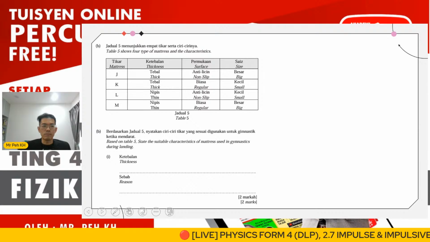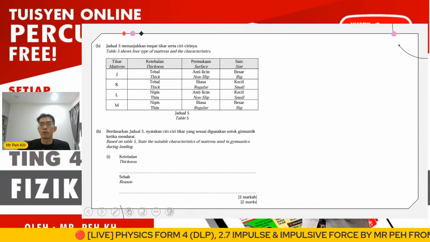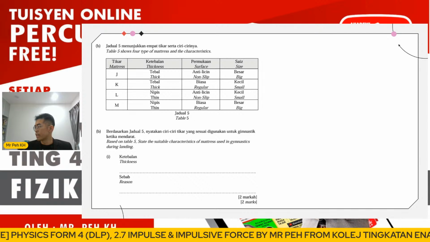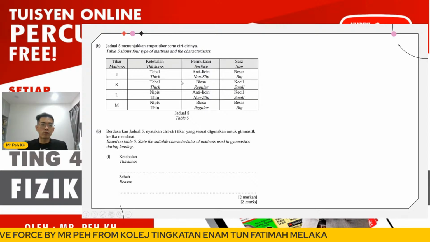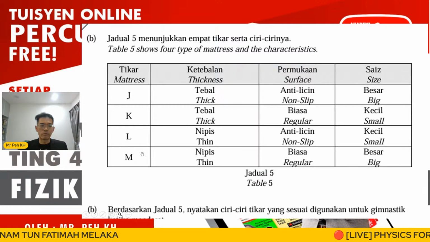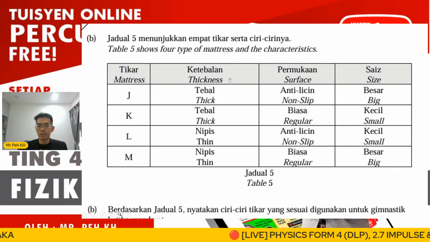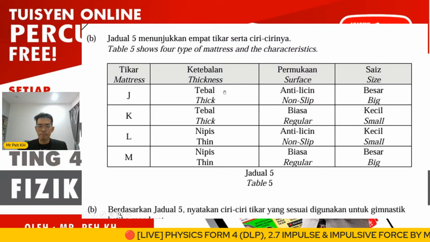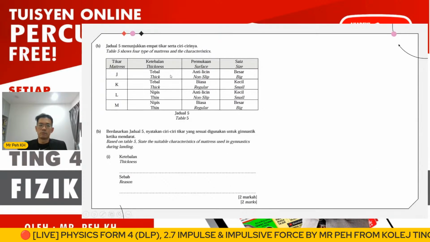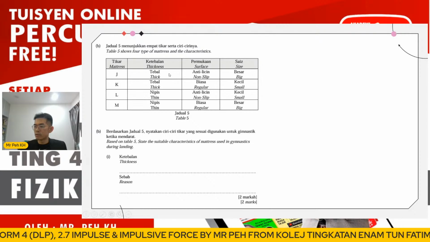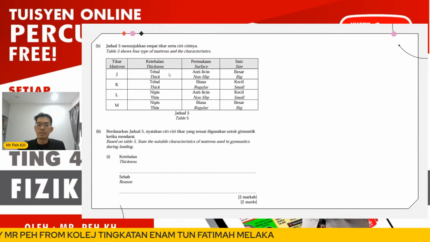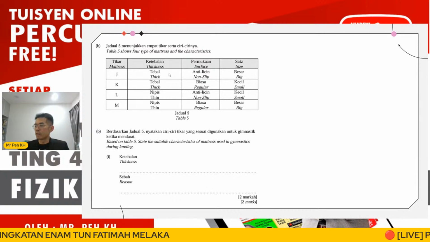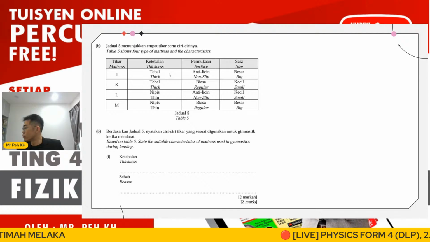Okay, so the question B. This is actually question number 8 for paper 2, section A, which is a decision making question. Table 5 shows 4 types of mattress and their characteristics. The characteristics we discuss here are thickness, surface, and size. So here we are very clear, we choose the thicker mattress. Why? As we mentioned just now, the thicker mattress will increase the time of impact, and this will decrease the impulsive force, right?